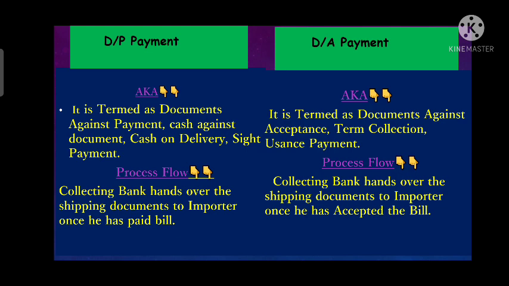Whereas in DA, what actually happens is, whenever the exporter ships the goods, he gets a shipping document from the shipping company, which he submits with his bank, that is the remitting bank. Then that remitting bank will forward those documents to the collecting bank. Once the collecting bank has received those documents, it will present them to the importer for accepting that bill. Here acceptance means the collecting bank will release those documents based on that acceptance, where he confirms that he will make the payment on a certain due date which is in the future, or we can say on the maturity date of that payment term.